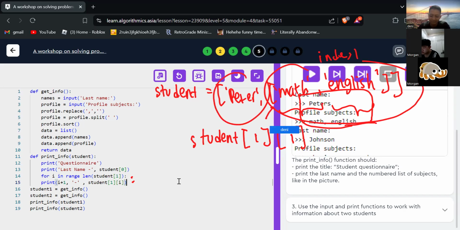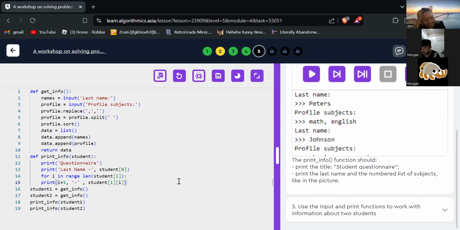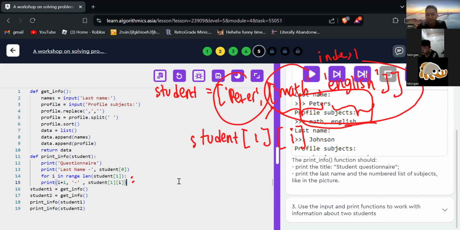It's zero index. Is it clear, Morgan? Or you still don't understand? I think I understand this one.